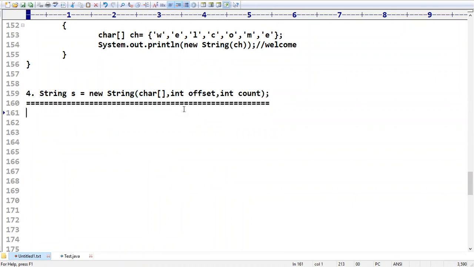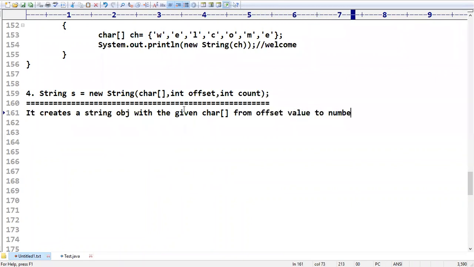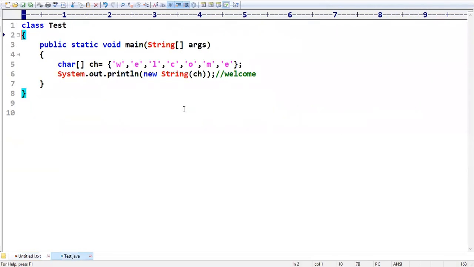So what it is going to do, it creates a string object with the given character array, from the offset value, for the given number of characters. Once you go through examples, you are going to get clarity.